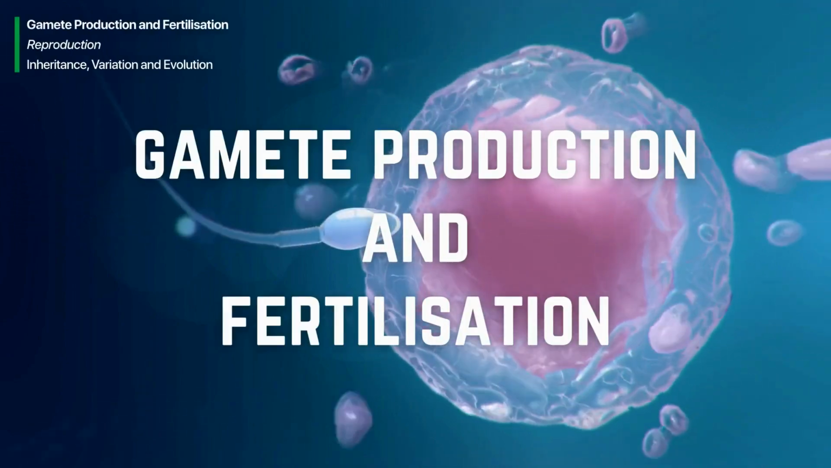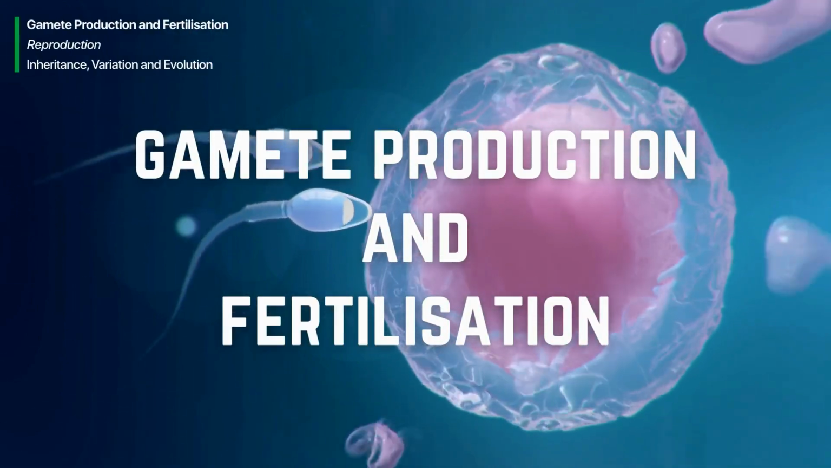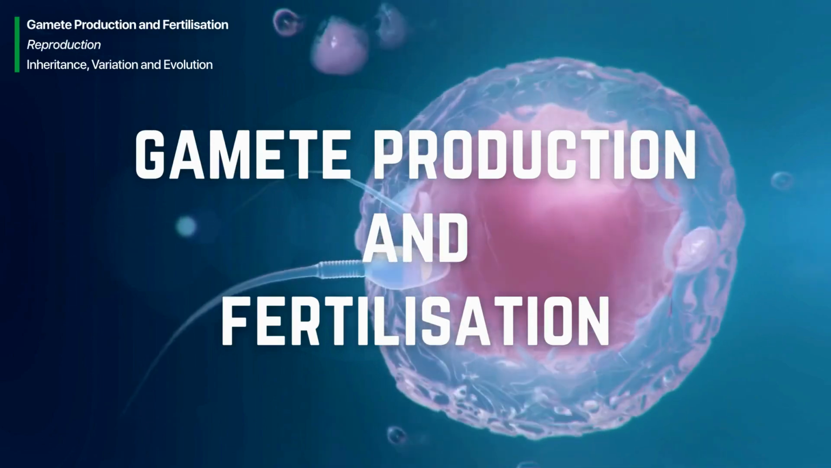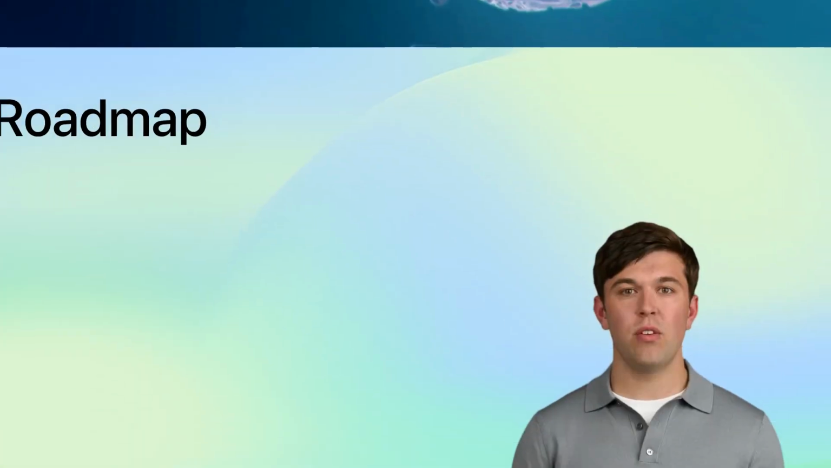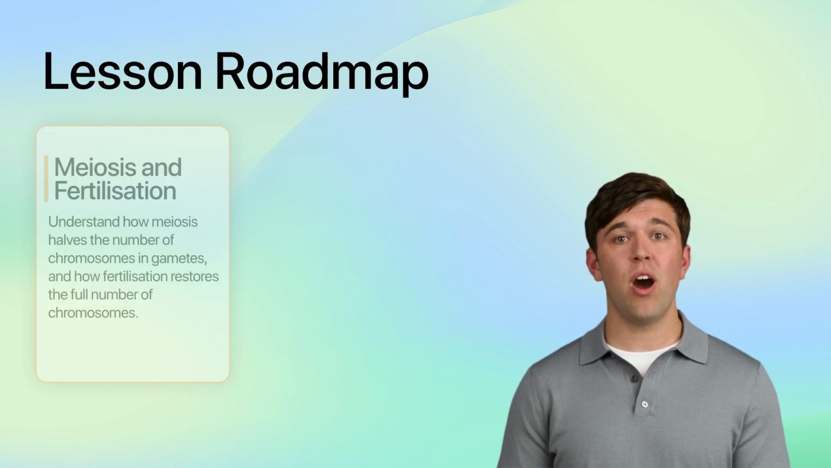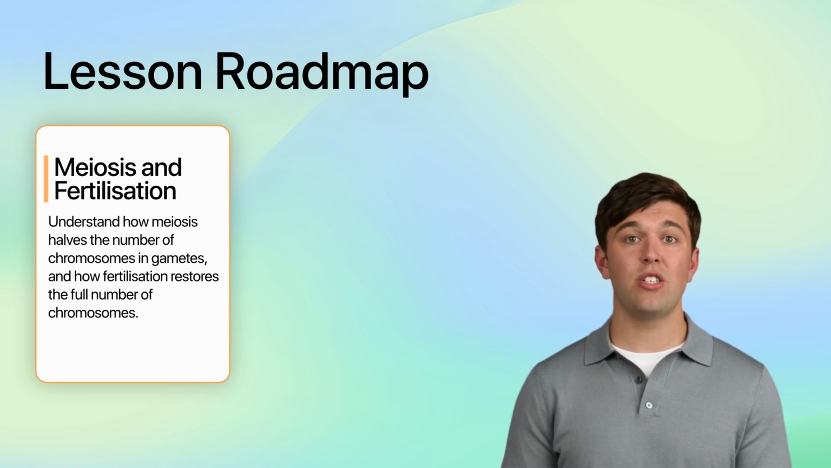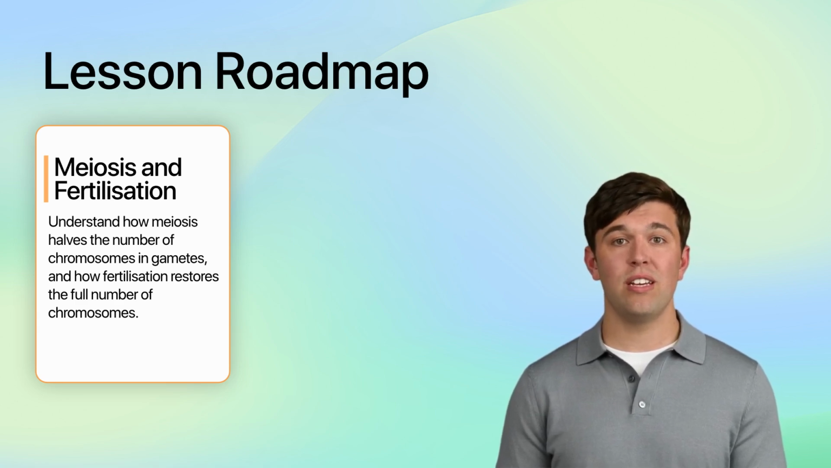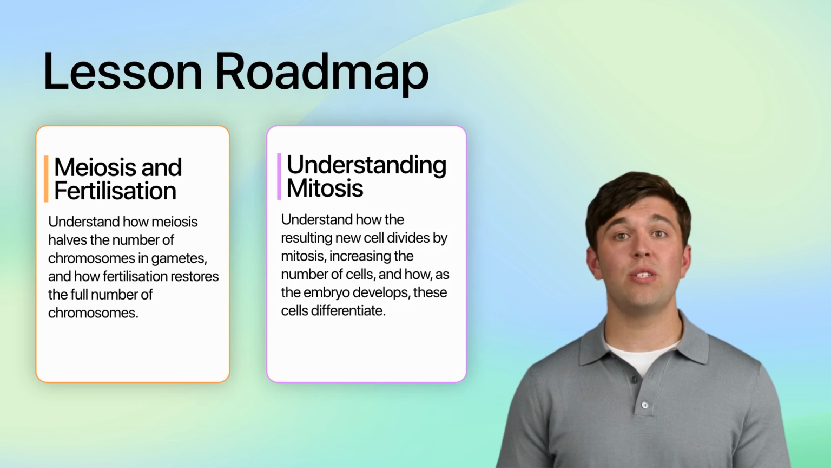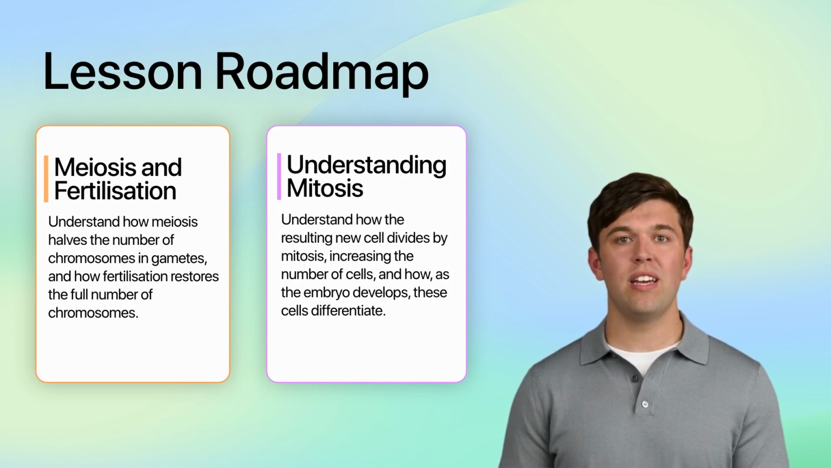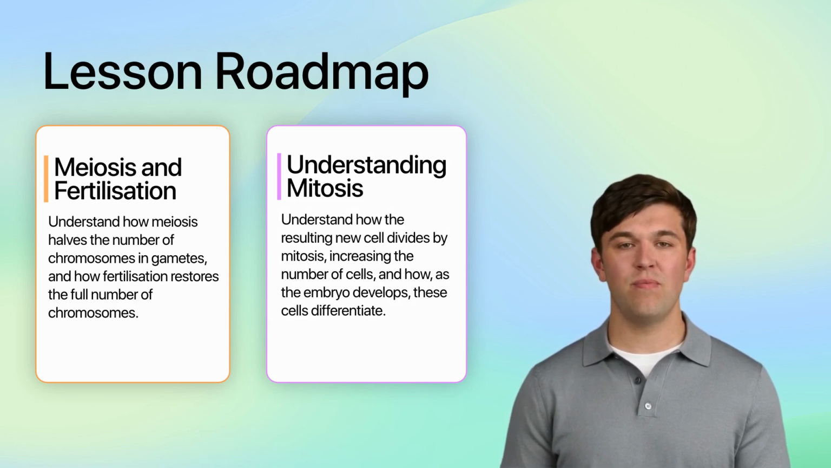Welcome to today's lesson on meiosis and fertilization, where we will explore how these two processes are fundamental to sexual reproduction and genetic diversity. In our roadmap for today, we will cover how meiosis halves the number of chromosomes in gametes, and how fertilization restores the full number of chromosomes, specifically in reproductive organs. We will also touch on how the resulting new cell divides by mitosis, increasing the number of cells, and how, as the embryo develops, these cells differentiate.